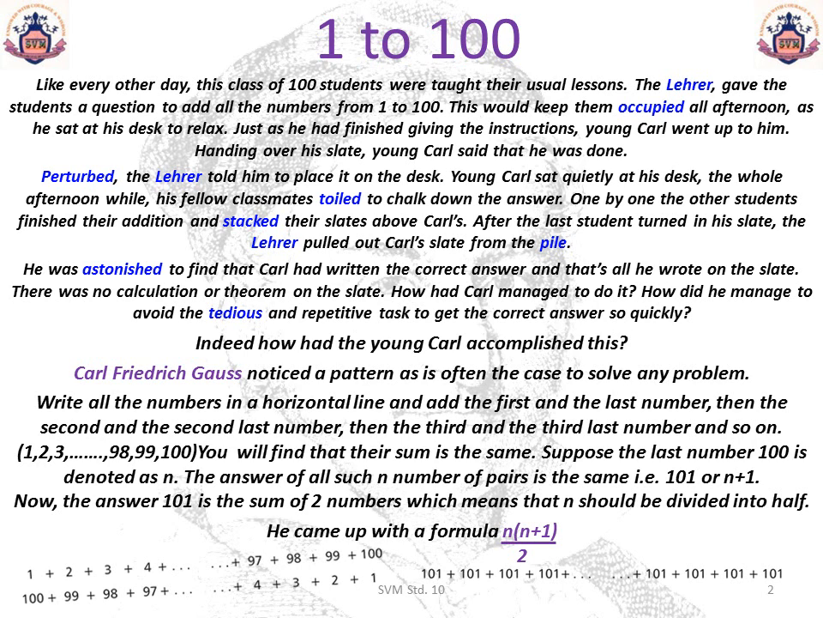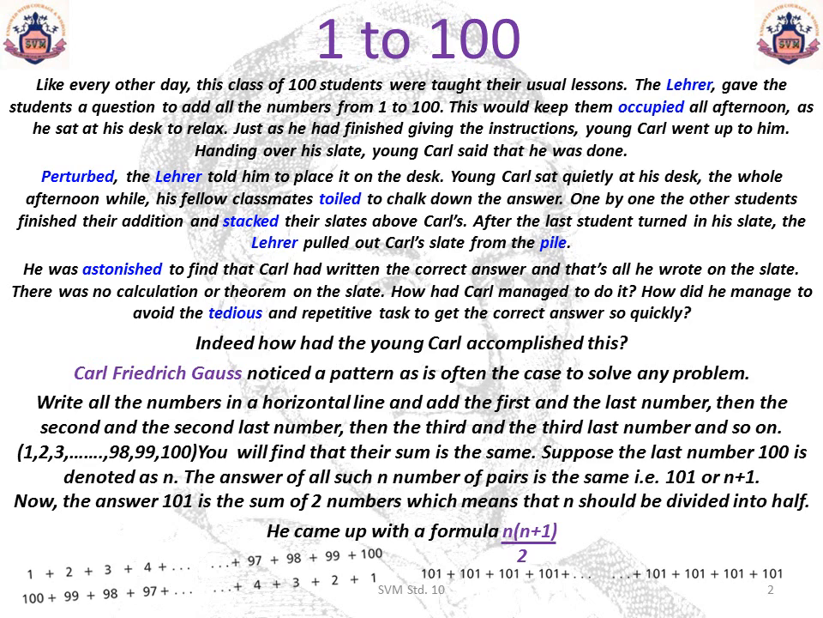After the last student turned in his slate, the lecturer pulled out Karl's slate from the pile. He was astonished to find that Karl had written the correct answer. And that's all he wrote on the slate. There was no calculation or theorem on this slate. How had Karl managed to do it? How did he manage to avoid the tedious and repetitive task to get the correct answer so quickly? Indeed, how had the young Karl accomplished this? Can you figure it out?